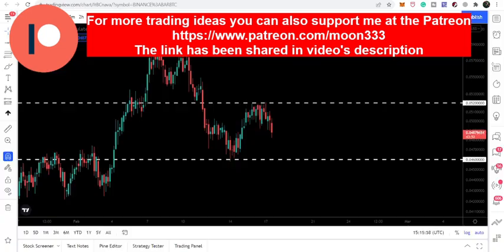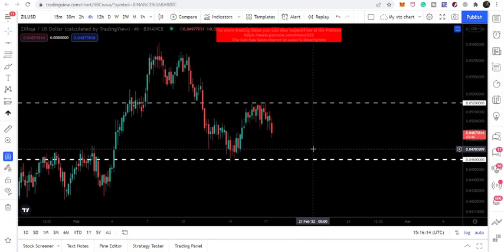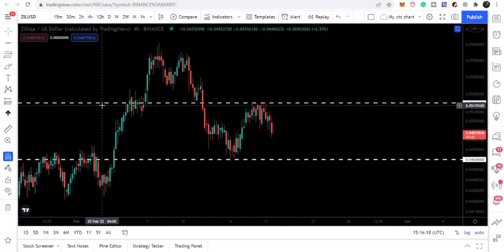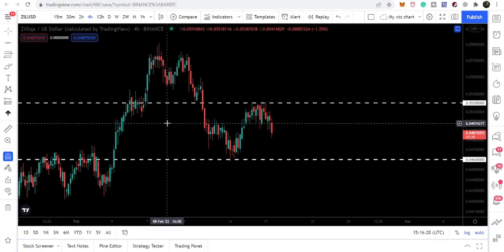So let's start the analysis, and this was the 4-hourly time frame chart that I was showing you even in my previous video as well, and this is really very strong resistance. We are just watching on the immediate short term, but it is also very strong resistance on the long term as well, and I'll show you why.